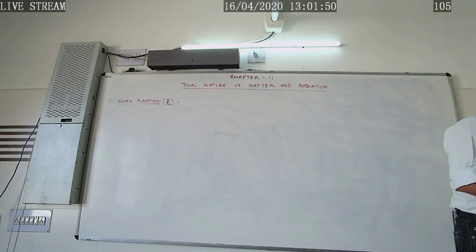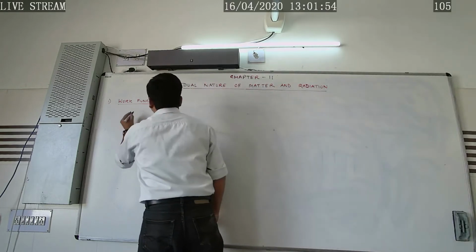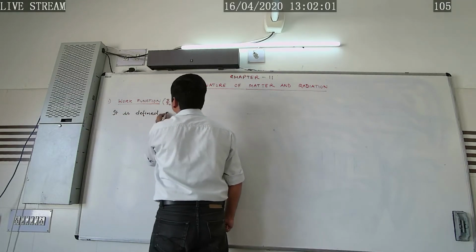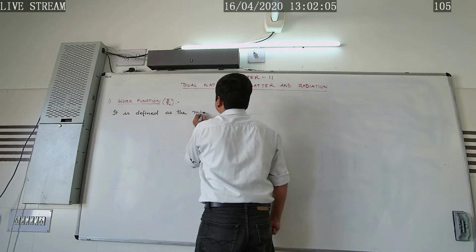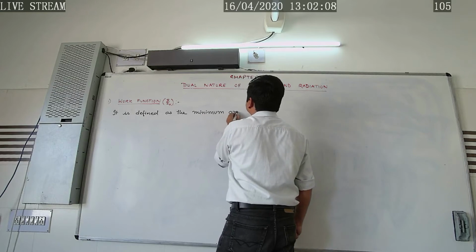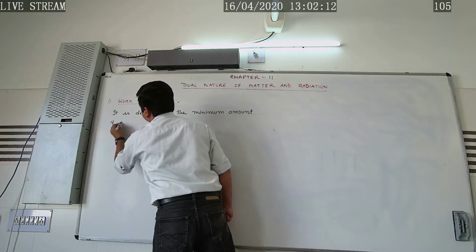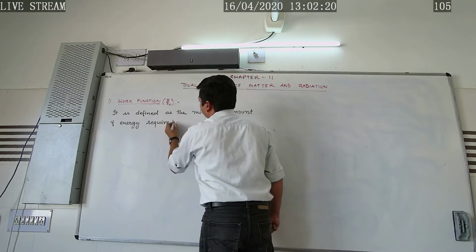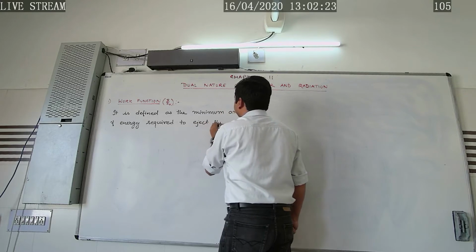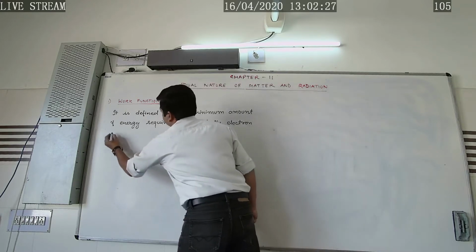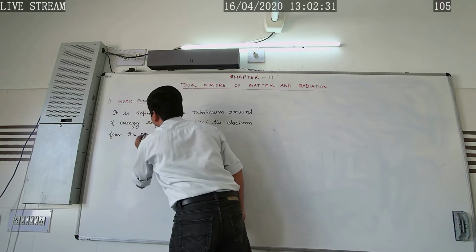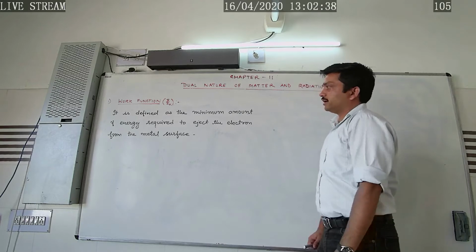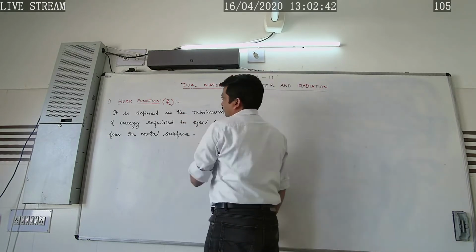So we can define work function as the minimum amount of energy required to eject the electron from the metal surface. That is called its work function.